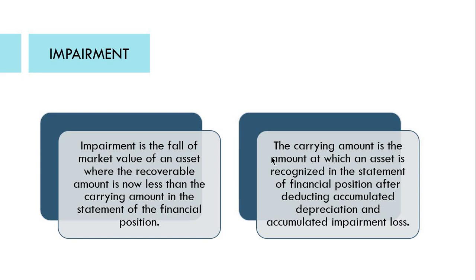And the carrying amount is the amount at which an asset is recognized in the statement of financial position after deducting accumulated depreciation and accumulated impairment loss. We already know what the carrying amount is. That's basically the cost of the asset minus its accumulated depreciation. That's the carrying amount.